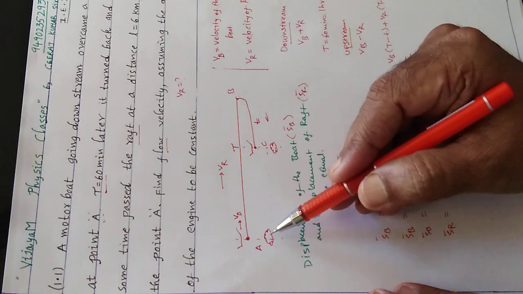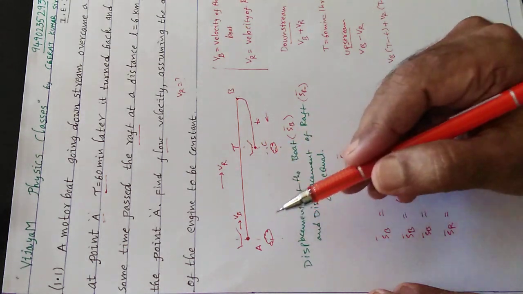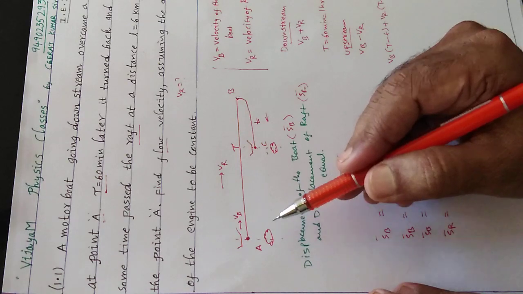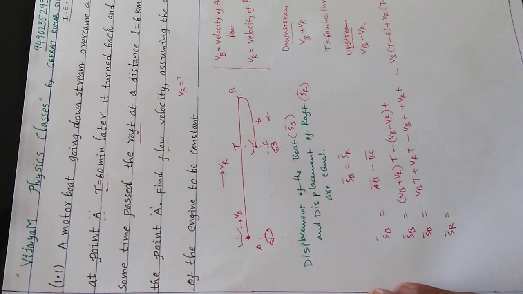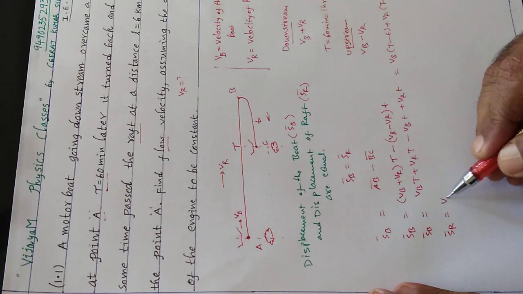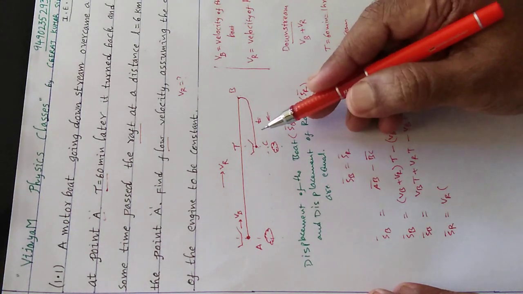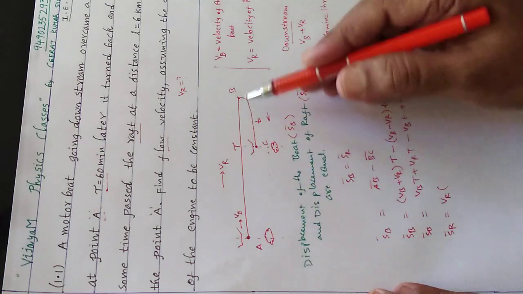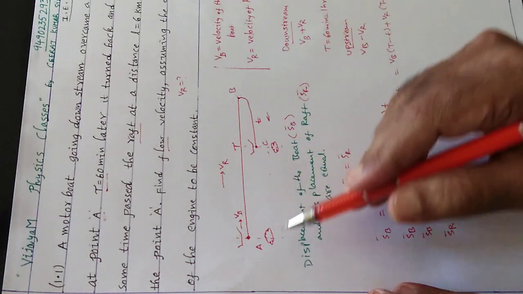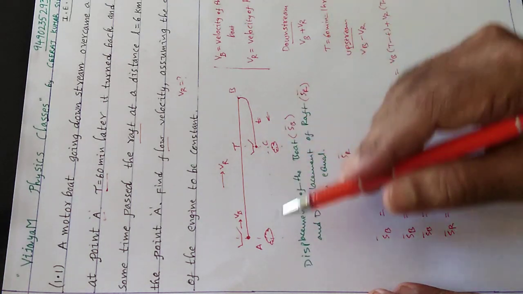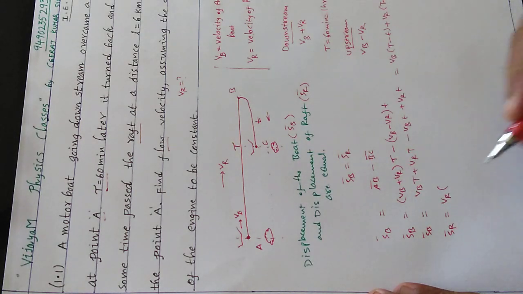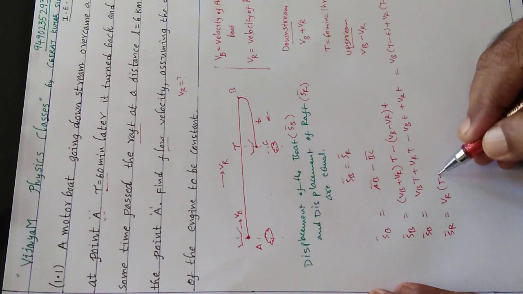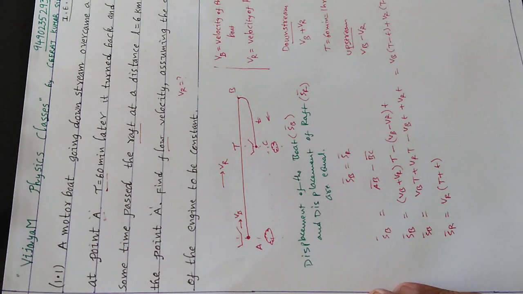The displacement of the raft is nothing but, the raft is moving with the speed of the river. That point you should remember, because it is a floating body. Therefore, it's nothing but VR into, how much time? The total time T and t. Up to that time, it is just simply traveling on the river. So therefore, nothing but T plus t. Now this is SR.